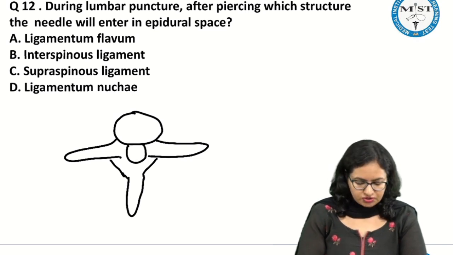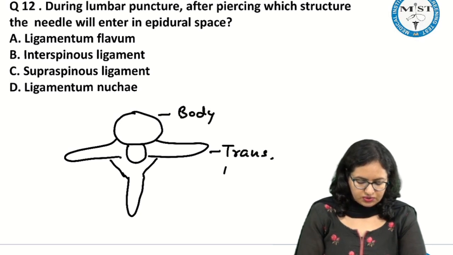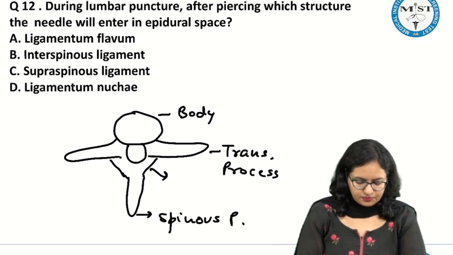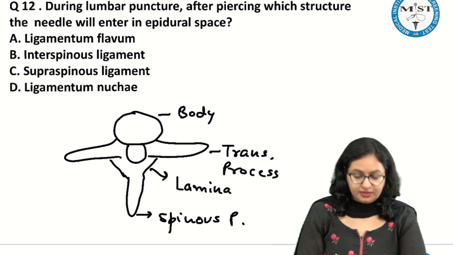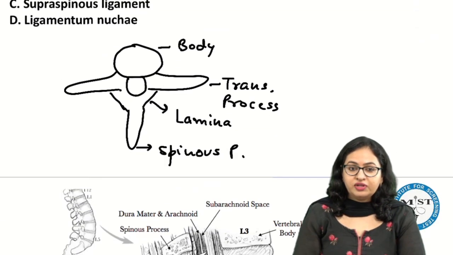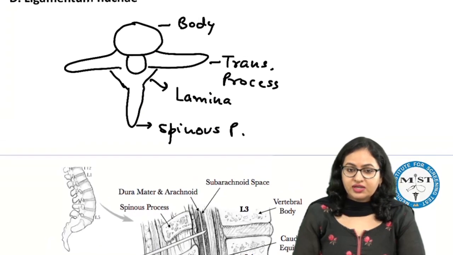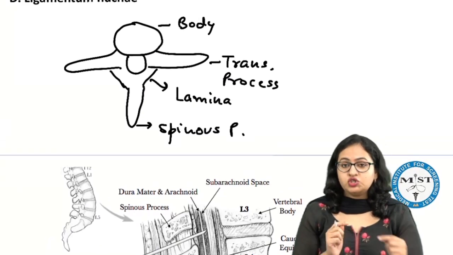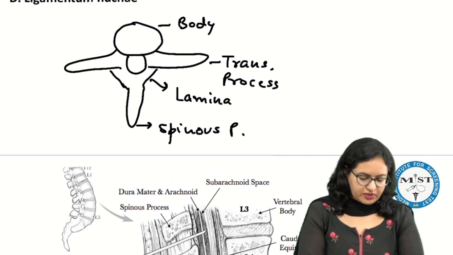If these are the basic structures, we know this is the body, this is the transverse process, this is the spinous process, and this portion is the lamina. Now when we are talking about these vertebrae, we say the ligaments which are between the tips of the spinous process.